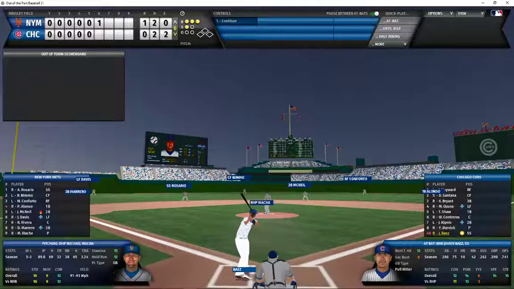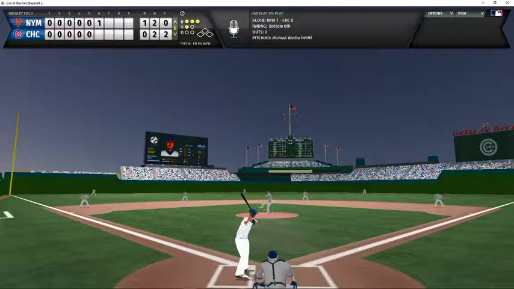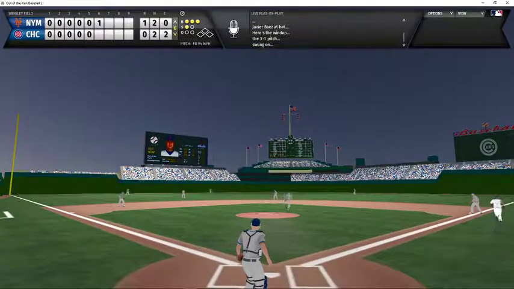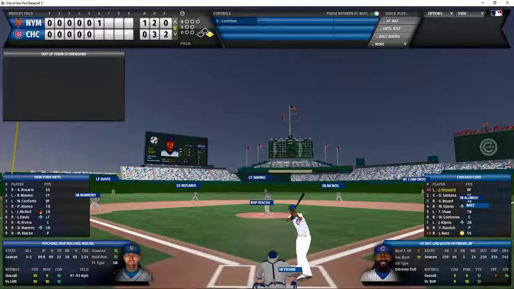We advance now to the bottom of the sixth inning. We have Javier Baez batting against Michael Wacha with a 3-1 count. And Baez ropes one into left field for a base hit. Baez is going to stop at first, and he is going to have a single to lead off the Cubs half of the sixth.